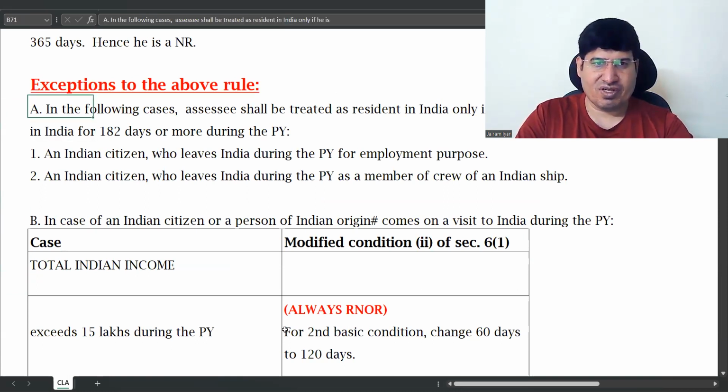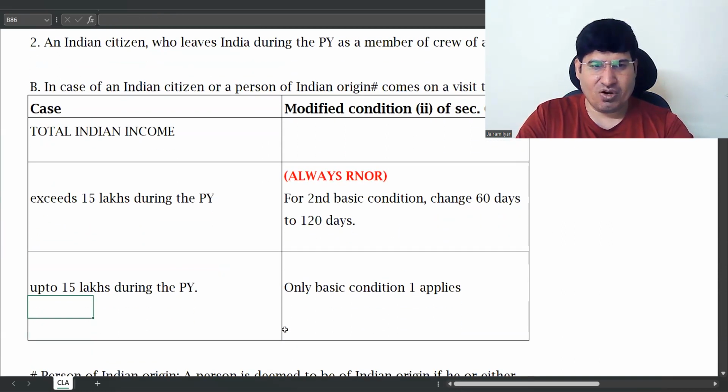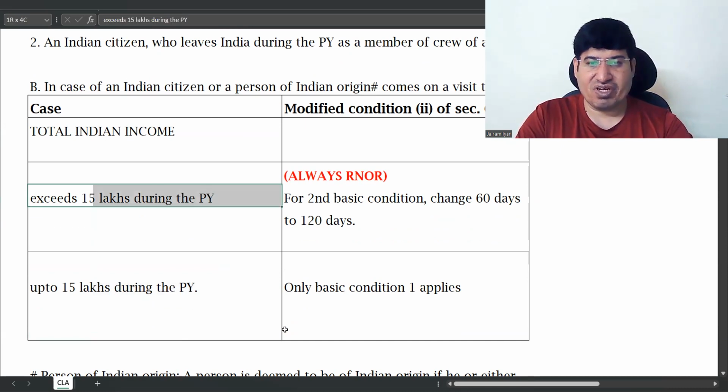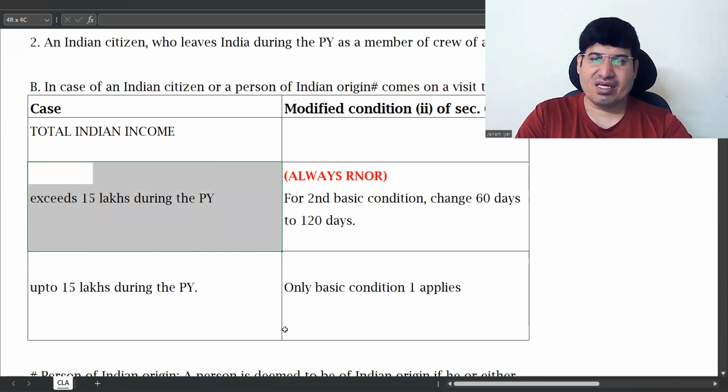This is the first exception. This is exception B. In exception B, there are two. One is 15 years, 15 lakhs: total income other than foreign sources is 15 lakhs. Second is exceeds 15 lakhs. So this one is what you have to see. Here he will always become an RNOR.